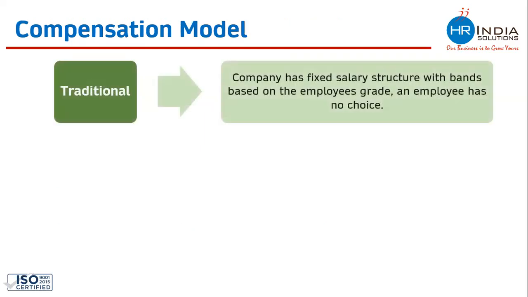Now there are three compensation models which are majorly used. The first one is the traditional compensation model, right? What is the traditional compensation model? It is a compensation model in which the company decides everything. The company decides the complete package. They decide the base pay, all the allowances of the employee, all the benefits of the employee, right? In this traditional compensation model, there is no choice left to the employee to decide on any amount of their salary. So a package where everything is decided by the company is known as a traditional compensation model.